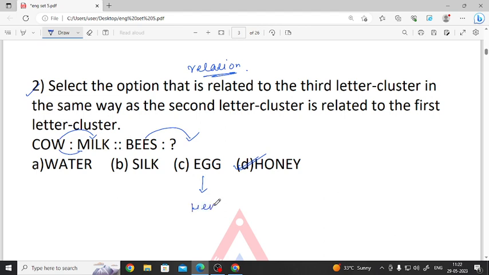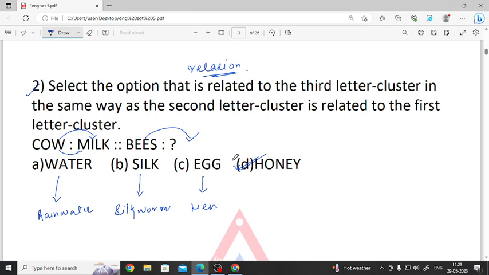Egg is given by hens. Silk is given by silkworm. And water is a natural resource. It can be obtained from rainwater. So B gives us honey.